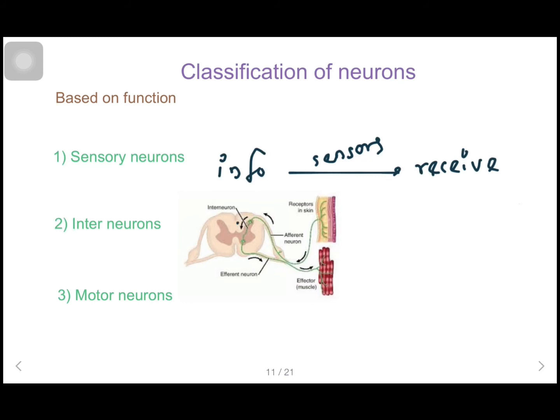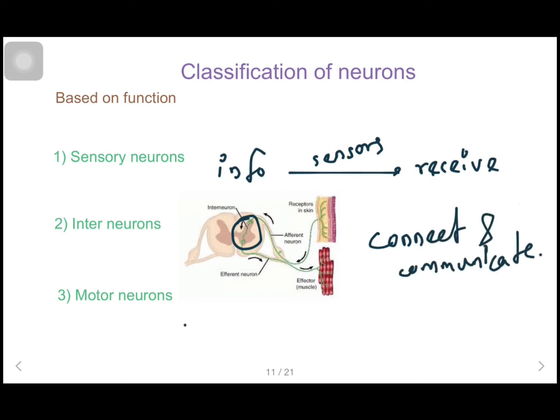Interneurons connect and communicate neurons within a specific region of the CNS. As you can see in this picture, interneurons in here connect and communicate neurons within the specific region of the CNS. Motor neurons transmit signals from the CNS to the effector organ.